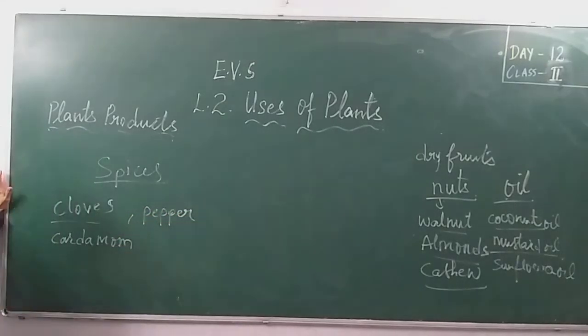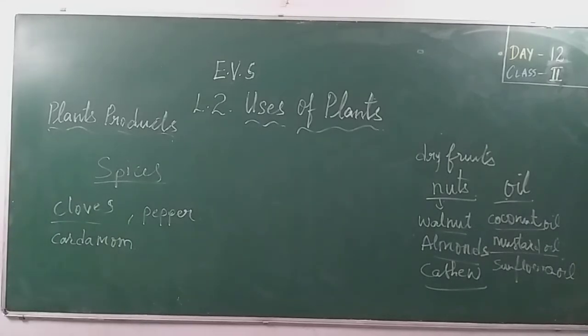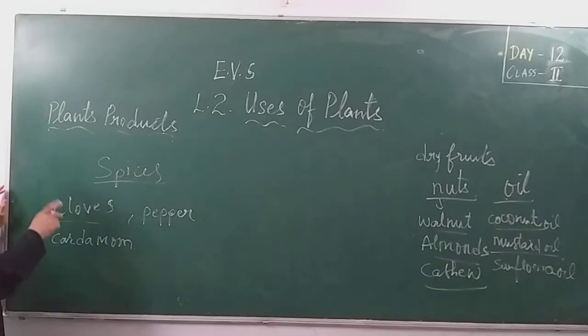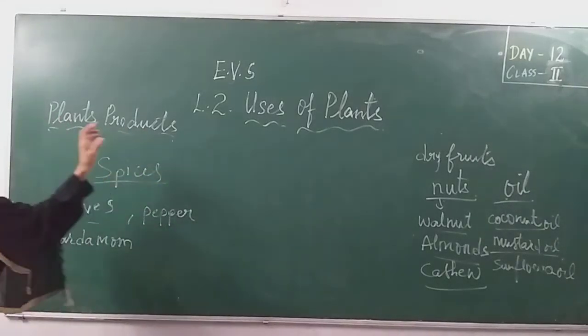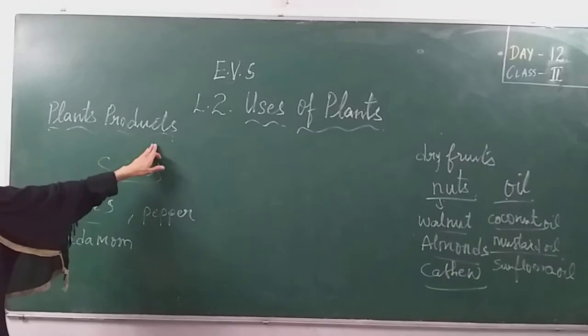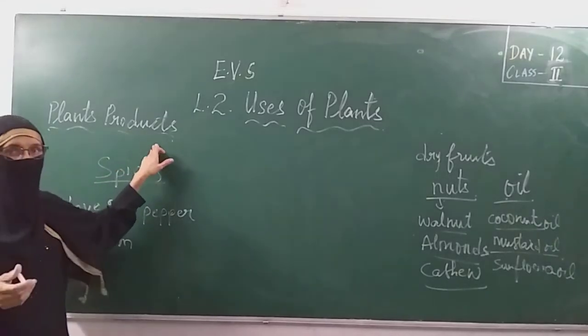Pepper. Spices are the things which we add to the food to give taste. So cardamom, pepper, cloves, these are the spices. Even these spices, we are getting from plants. So these are the many kinds of food products in our daily life which we are getting from plants.